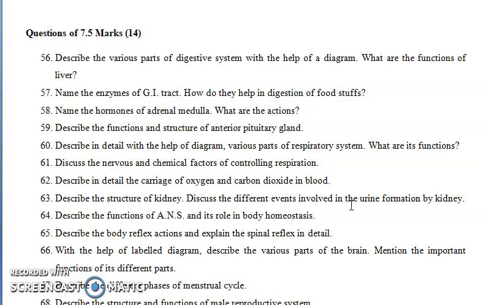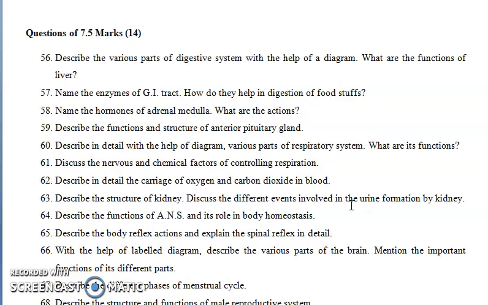Next question is: describe in detail the carriage of oxygen and carbon dioxide in blood. In that question you have to write about the last stage of your respiratory system, where the alveoli are present, which directly exchange oxygen and carbon dioxide through blood capillaries. This oxygen combines with hemoglobin to make oxyhemoglobin, and you explain how the carbon dioxide is carried out and exchanged through your respiratory system, right?